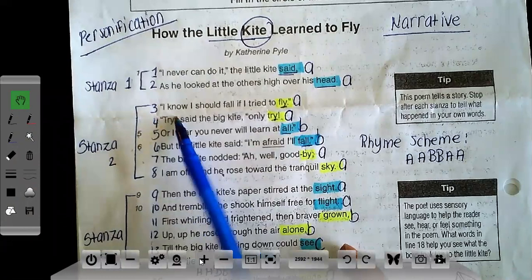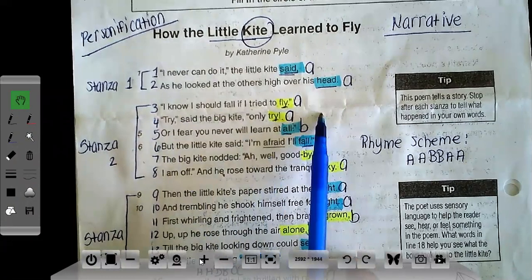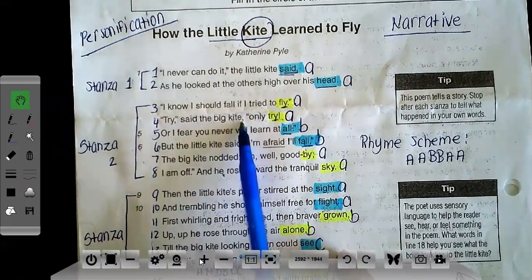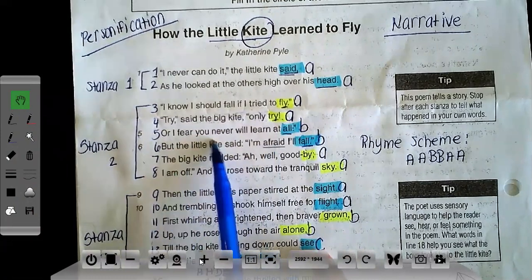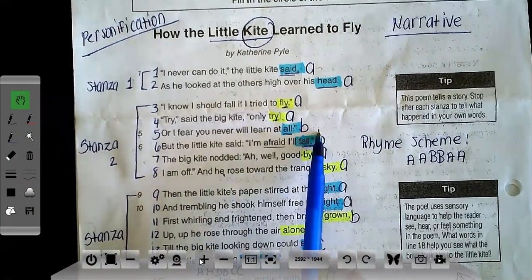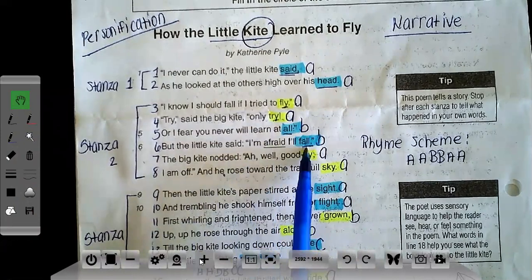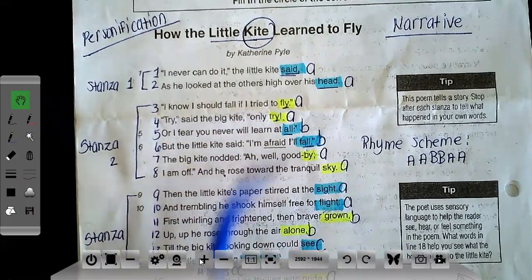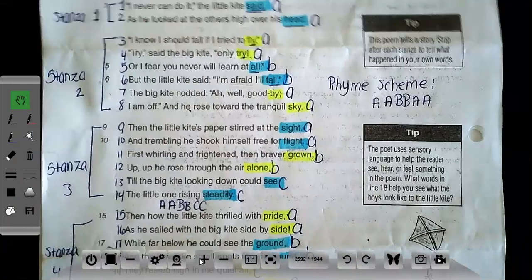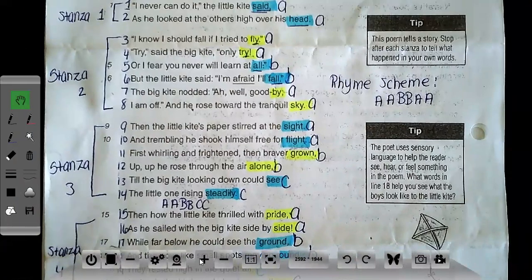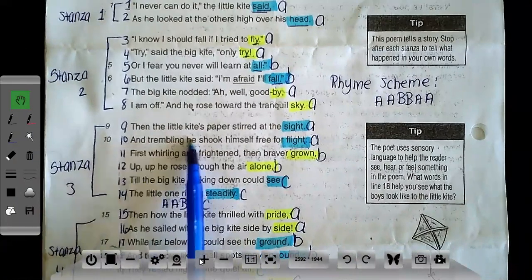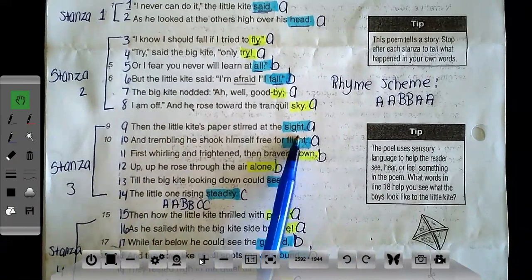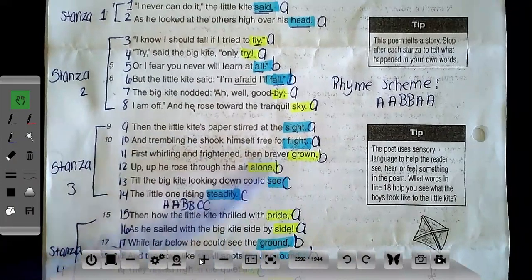All right, so I know I should fall if I try to fly. Try, said the big kite, only true, or I fear you will never learn at all. But the little kite said, I'm afraid I'll fall. The big kite nodded, well, goodbye, I am off, and rose toward the tranquil sky. So in stanza 2, I did not see any forms of figurative language there. When I go down to stanza 3, the little kite's paper stirred at the sight, and trembling, he shook himself free for flight.